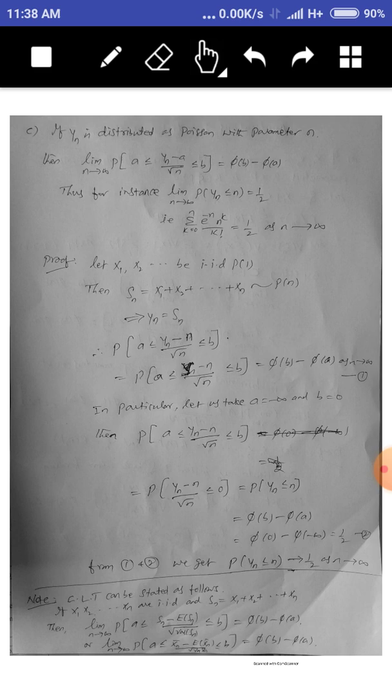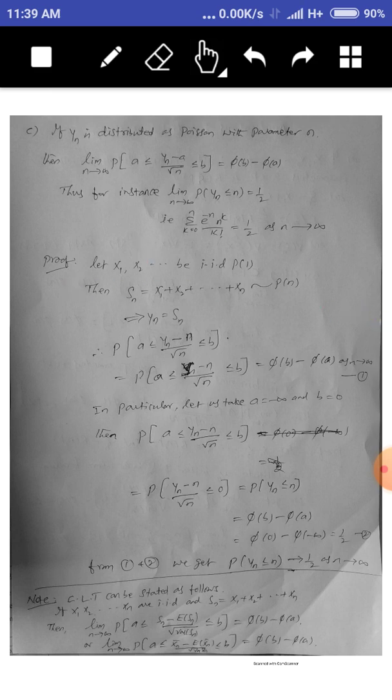So for instance, the limit as n tends to infinity of the probability Yn is less than or equal to n equals 1 by 2, because the summation of e raised to minus n, n raised to k divided by k factorial equals 1 by 2. We take it up to half of that. So that's why the value of the summation e raised to minus n, n raised to k upon k factorial is 1 by 2 as n tends to infinity. So we prove this theorem.